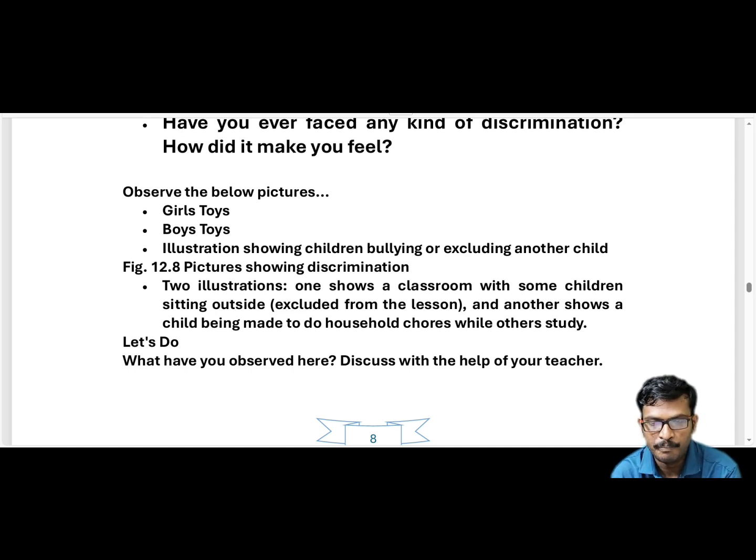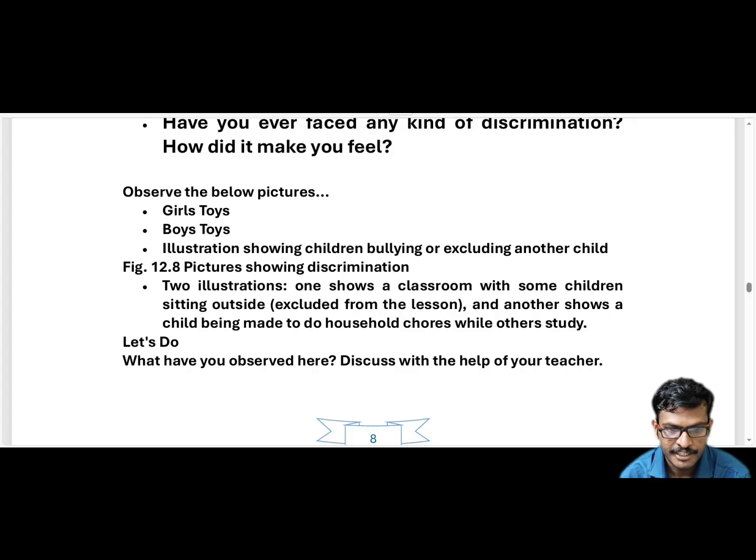Here some child is doing household activities and others are studying. You can observe this discrimination in these pictures 12.8.